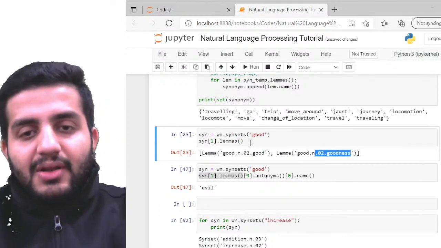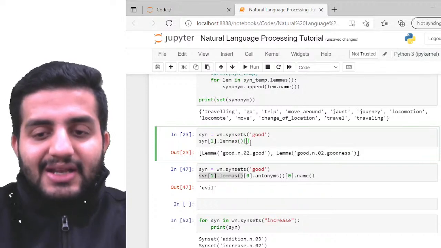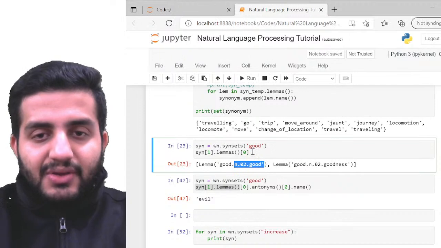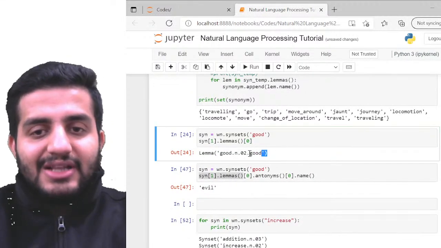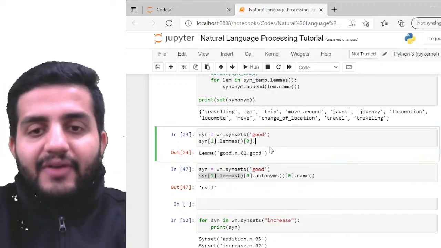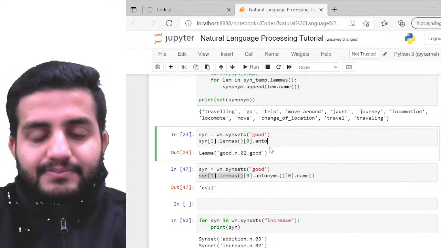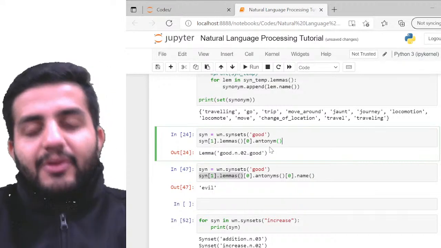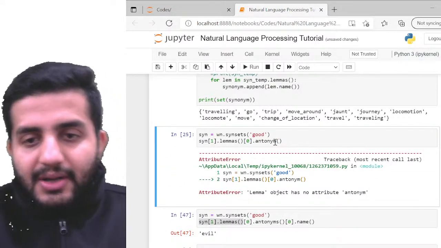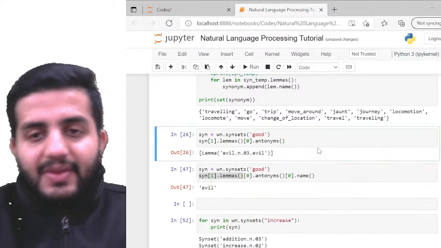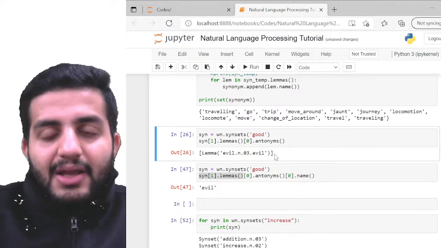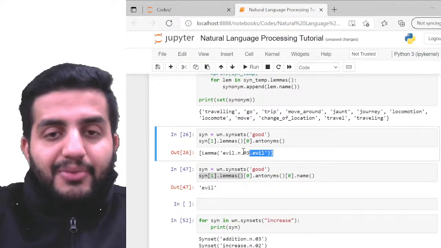Again, I'm gonna just call say 0, which is basically my first lemma, which is good, right? So that will give me this. So I have my first lemma, and then in this first lemma I can just directly call the function antonyms, my bad. If we're going to call the antonyms for that particular lemma, it's going to return the opposite word of it, right?